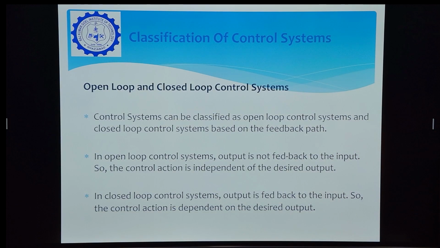The third classification of control systems is open loop and closed loop control systems. As it is explained in this PPT, control system can be classified as open loop control system and closed loop control system based on the feedback path. In open loop control system, output is not fed back to the input, so the control action is independent of the desired output. In the open loop control system, there is no feedback. And in the closed loop control system, output is fed back to the input, so the control action is dependent